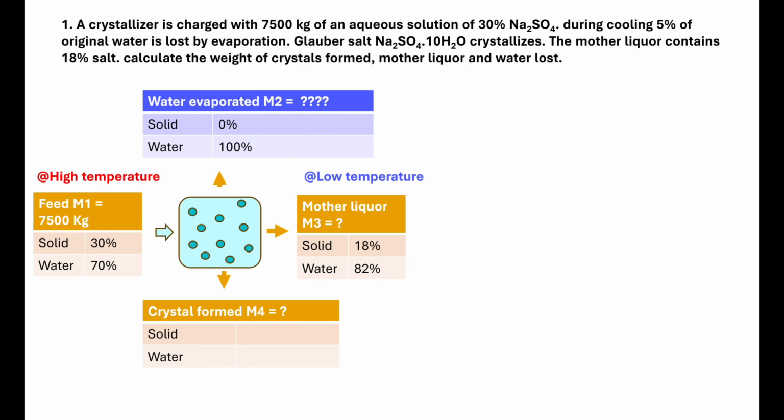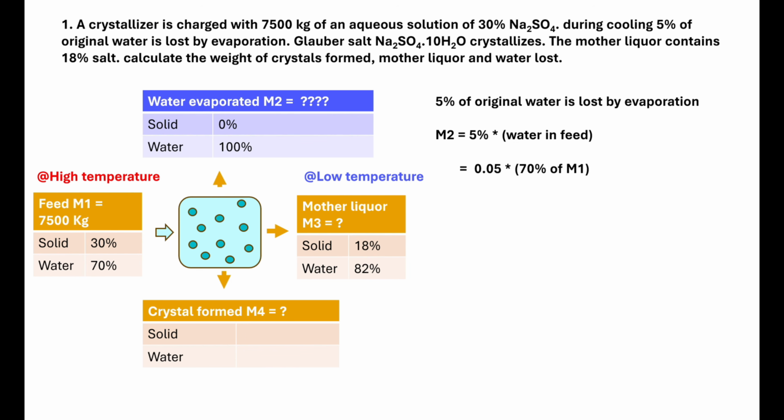Coming to the water evaporating stream, the mass of water evaporated is not given directly, and we know that the solid percentage in the evaporated stream is 0 because the solid cannot be evaporated, and only the solvent will be evaporated. So the water is 100% in the water evaporated stream, solid percentage is 0. Coming to M2, it is given indirectly in the question. During cooling, 5% of original water is lost by evaporation. So M2 can be equated to 5% of water in the feed.